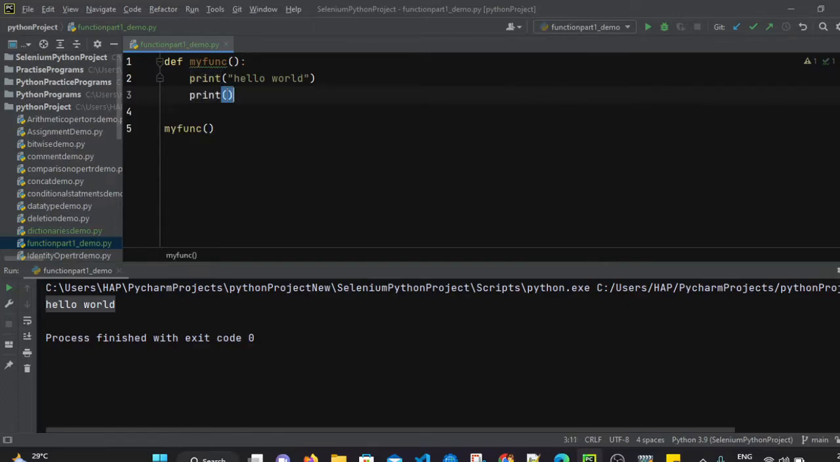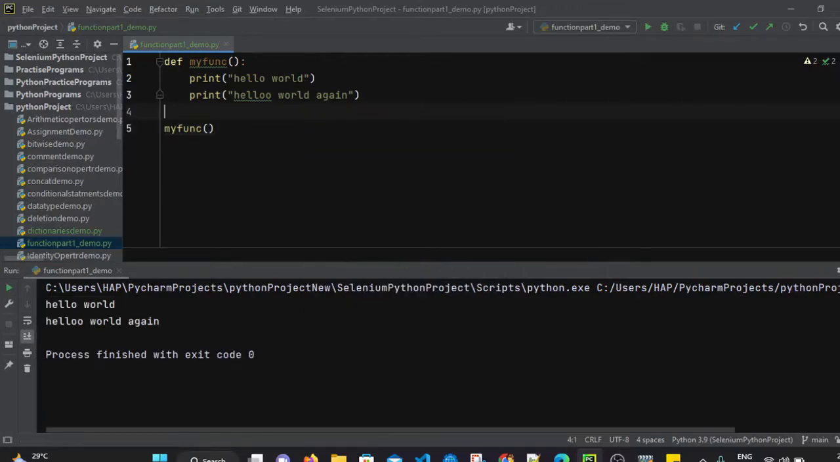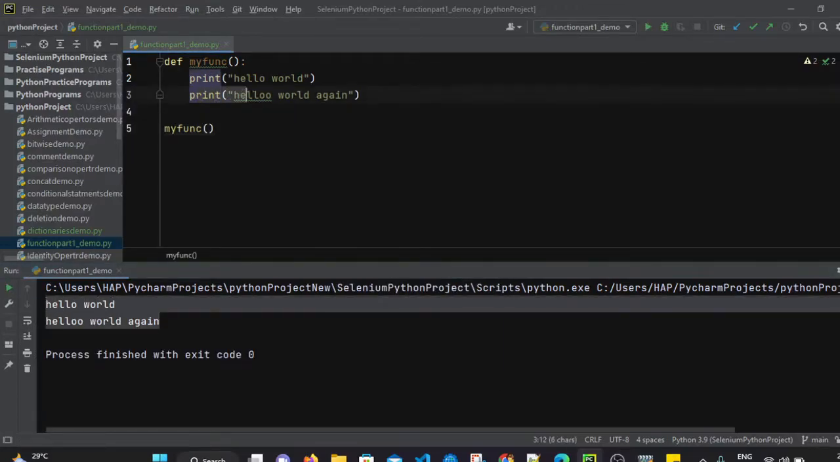Now let's say I'm again going to type print hello world again. So now let's call this function. When we call this function, it will print both the lines, because this second statement is also part of the function only. But let's say I want to write this statement outside of this function, then I can simply write it outside of this function. Now this print statement is not inside our myfunc.